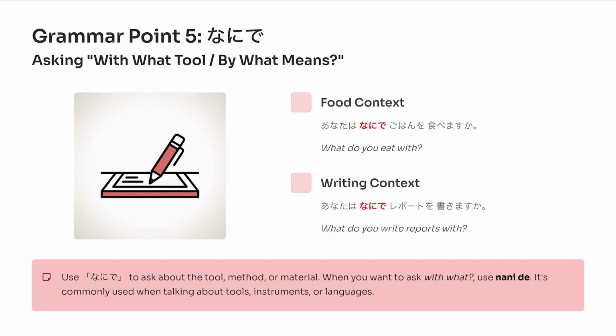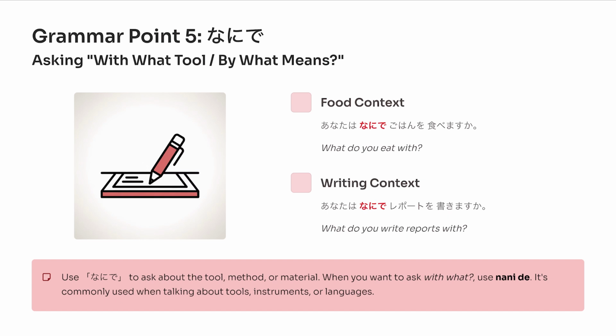Now, let's focus on the question word 何で? 何で means with what or by what means. We use it to ask about a tool, method, material, or language. For example, あなたは何でご飯を食べますか? What do you use to eat rice? A possible answer is 箸で食べます. I eat with chopsticks.